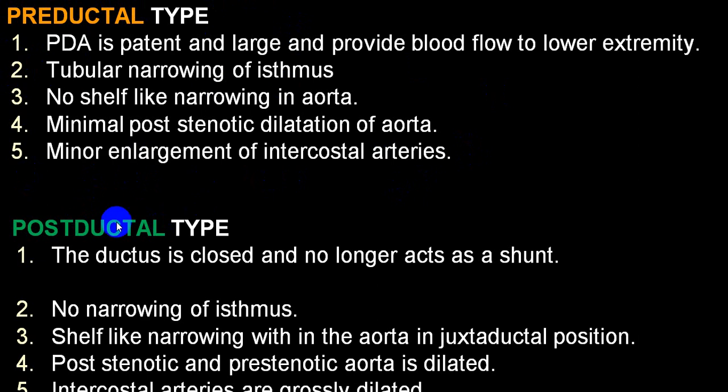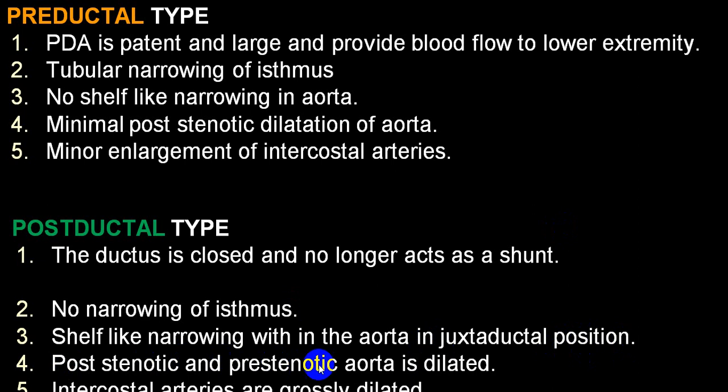While in a postductal variety, the duct is closed. There is no longer a shunt taking place at the level of the duct. There is no narrowing of the isthmus. There is shelf-like narrowing of the aorta in a juxtaductal position.